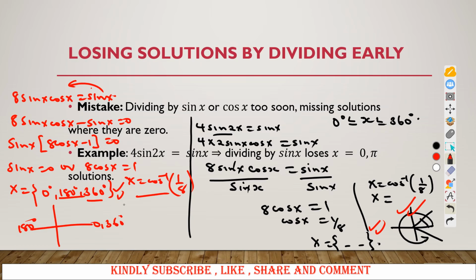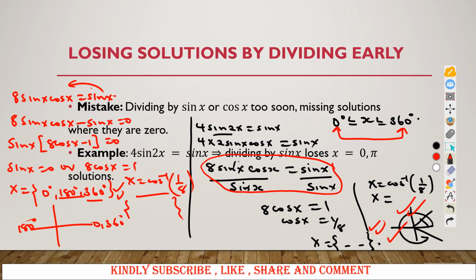So this person will have about 5 angles. This person will have only 2 angles for this given range. This is the same range, but you are getting different answers. So here, this person divided very early. At this given point, you divided so fast that you eliminated some of the angles. So this person here will lose many marks. We lose the marks that this person will get when you are getting the angles for x when sine of x is 0.